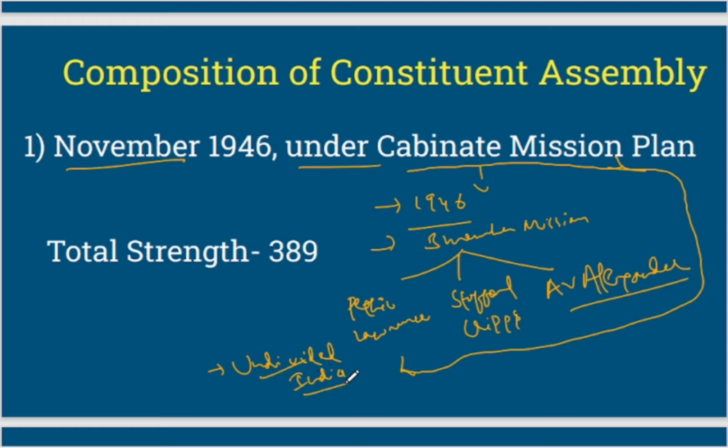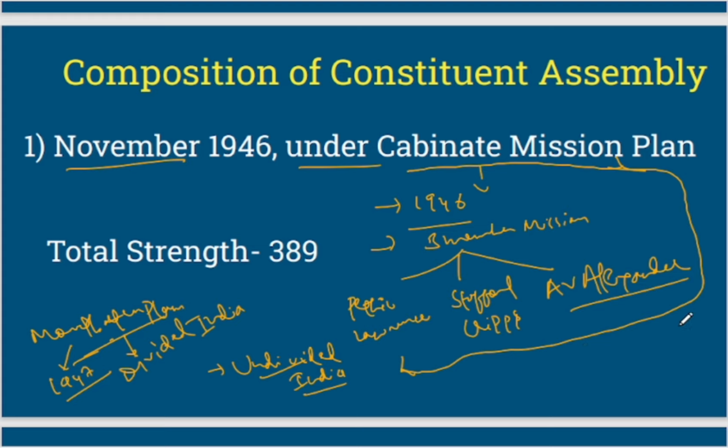So, you need to know, Mountbatten plan proposed for divided India, and through this Mountbatten plan only, 1947 Act came into being, Indian Independence Act came into being. But here we are discussing Constituent Assembly, so we need to know the Cabinet Mission Plan and its propositions, right? So it proposed for undivided India. So this is very important, right?